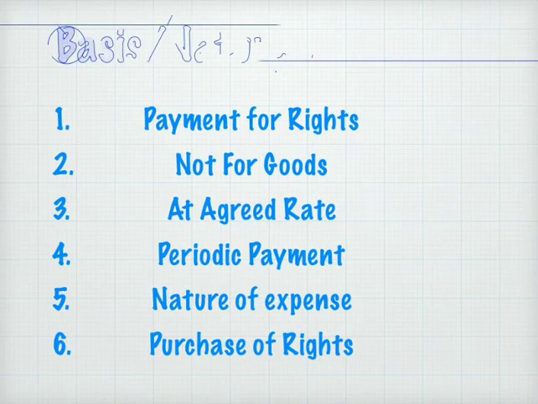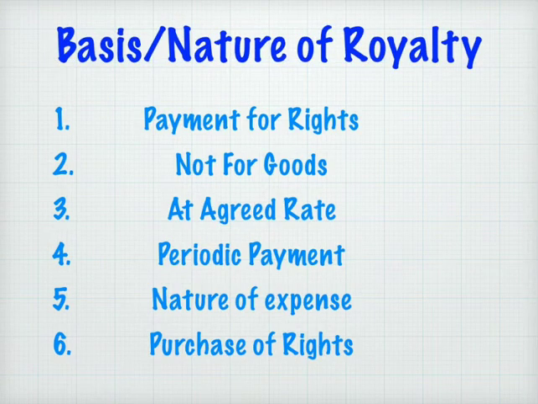Now we will see the basis or nature of royalty. Royalty is not for goods or services. It is a payment to the owner of an asset in order to acquire the right to use it. So, here are some essential characteristics of royalty. Firstly, payment for rights. It is a payment for acquiring the right to use certain assets like copyright, etc. It is not for goods. Royalty is not a payment for goods or services.